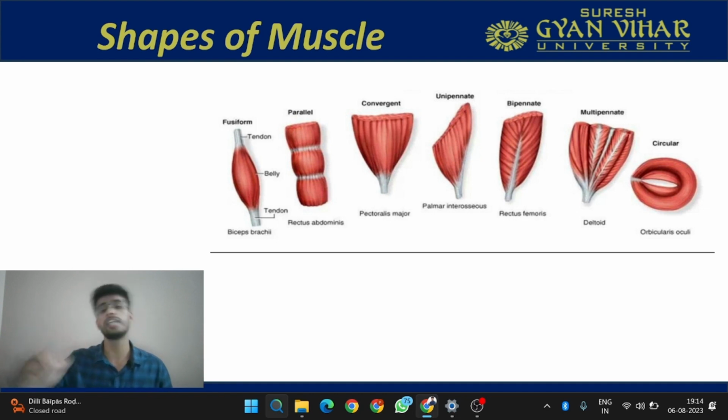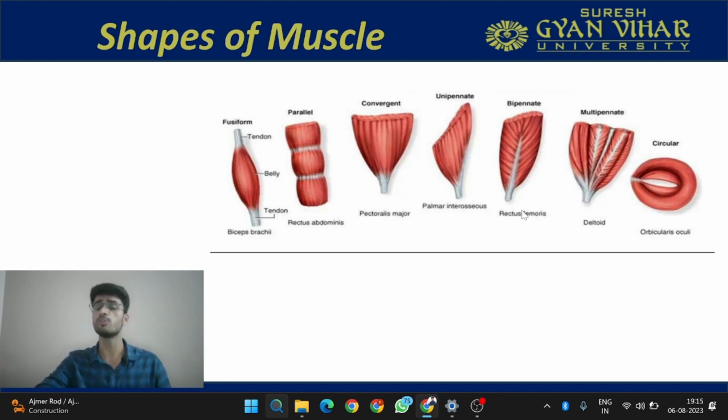Then there are pinnate muscles. Pinnate actually means feather. So whenever I say pinnate, it means that the structure resembles the feather of a bird. Here you can see this is a unipinnate muscle. Unipinnate muscle means there is a central tendon and the fibers are coming obliquely and attaching to this central tendon only from one direction. And then there is a muscle which is known as bipinnate muscle, which means the fibers are coming obliquely from both directions and then inserting at the central tendon. The example of unipinnate muscle is palmar interosseous muscle and the example of bipinnate muscle is rectus femoris.